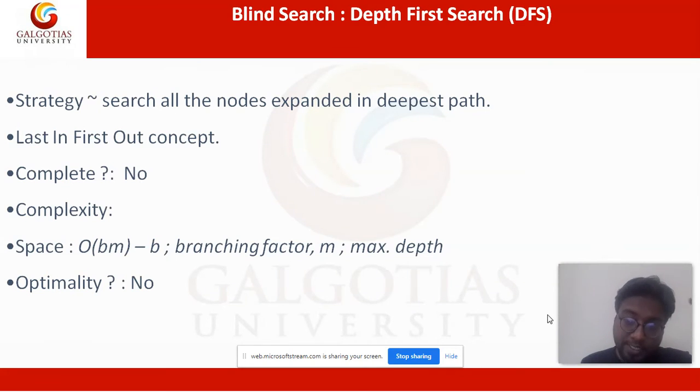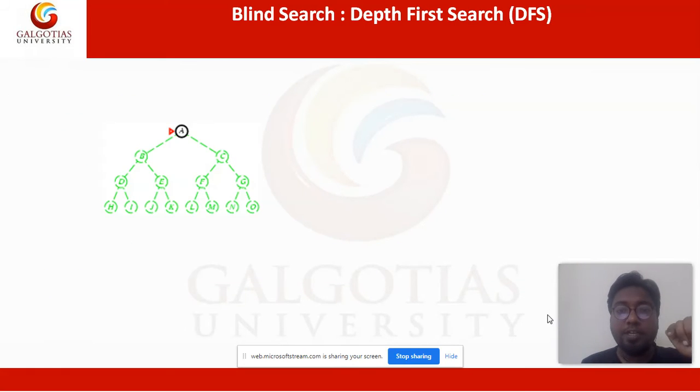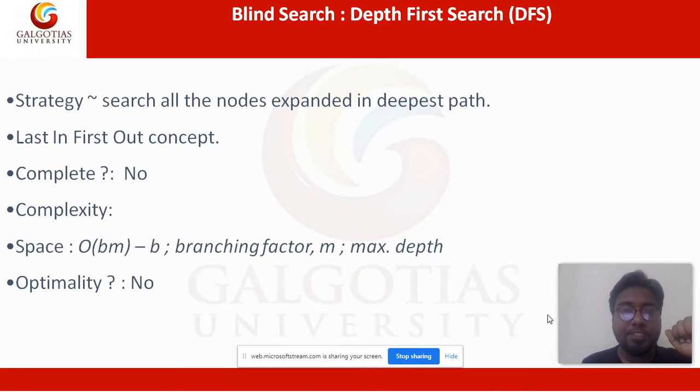It selects the depth first and covers the deepest. Search all the nodes expanded in the deepest path. It follows the last in, first out concept. Whoever goes last in the queue, since graph traversal works on a queue, is taken out first. Is it complete or not? It is not complete. We are not guaranteeing the solution over here.